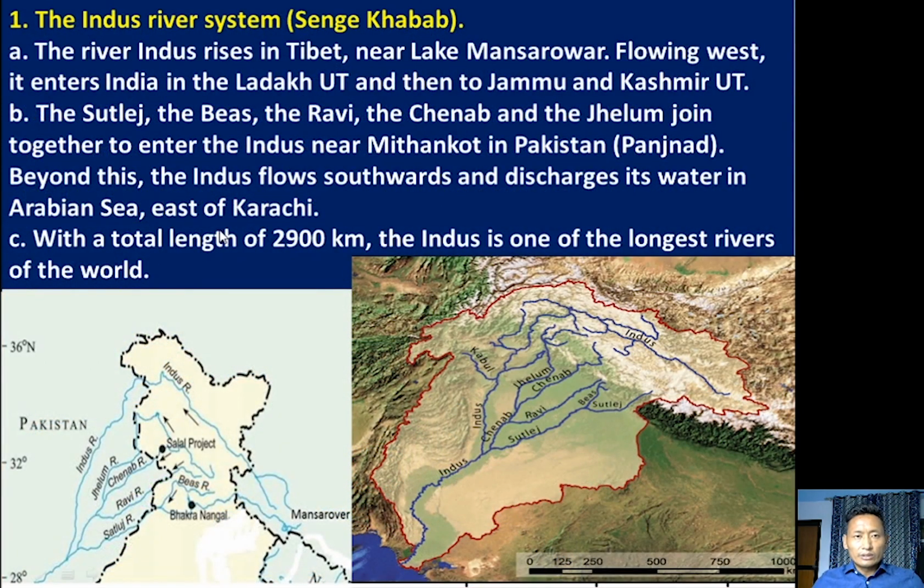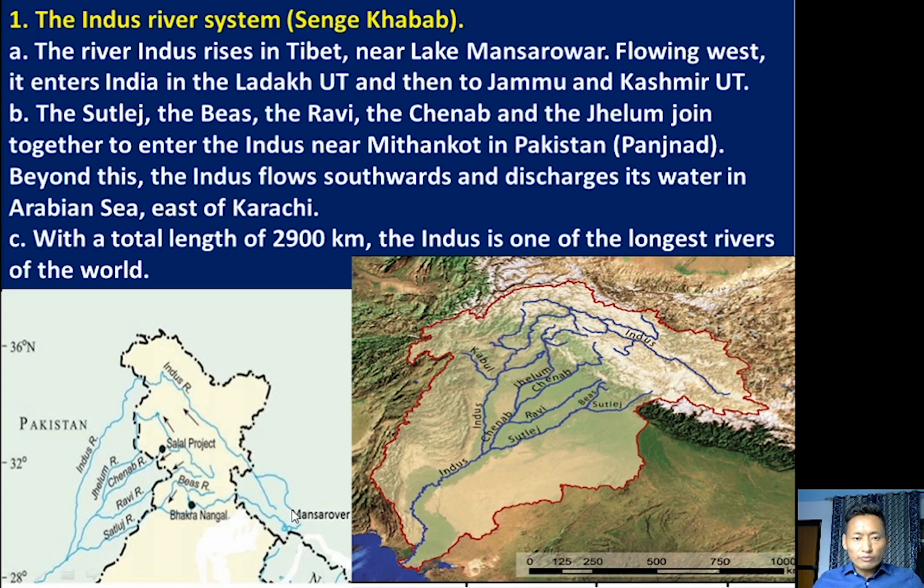So the next river system that we are going to learn about is the Himalayan river system, starting with the Indus. In Tibetan we can say Sengi Kapap. The Indus River rises in Tibet. So the main source, the origin of river Indus, is in Tibet. The source of the Indus River is near Mansarovar Lake. Mansarovar Lake in Tibetan we can say Mapam Yonso.